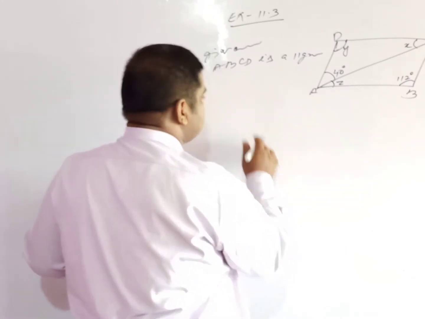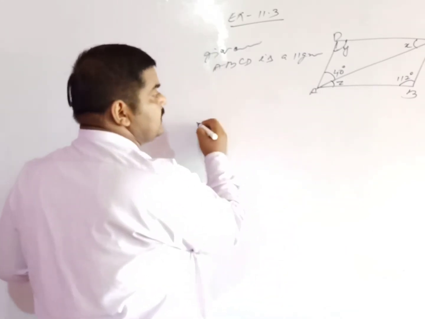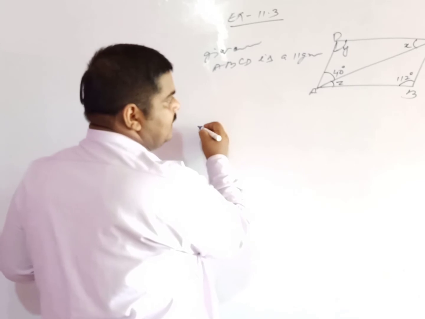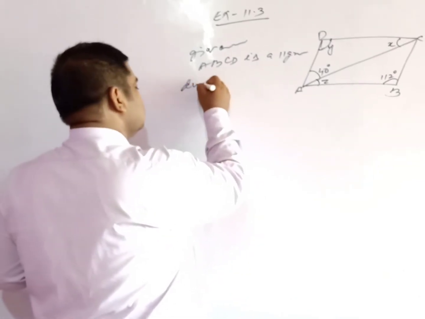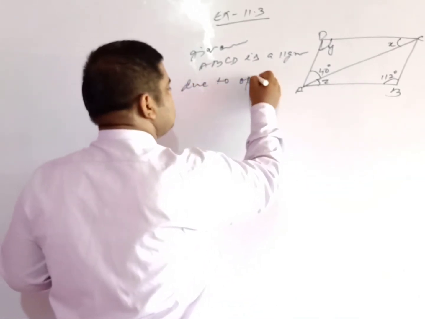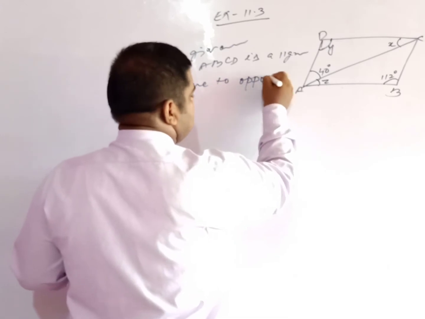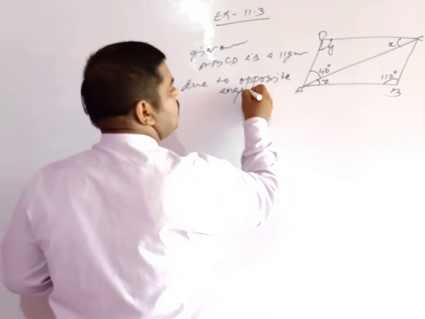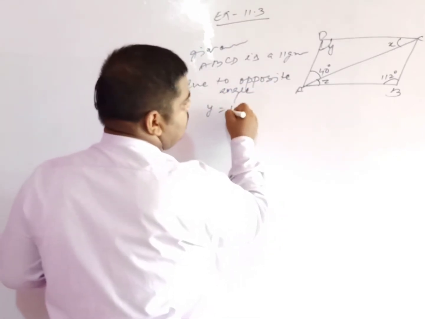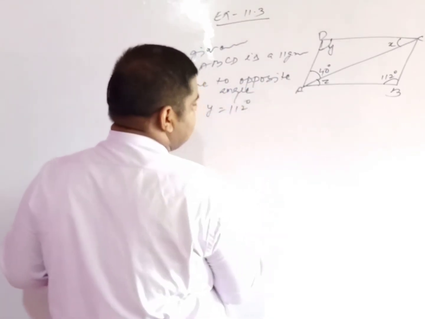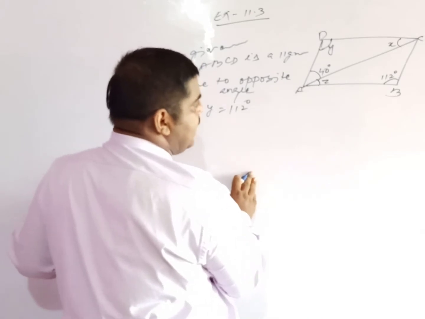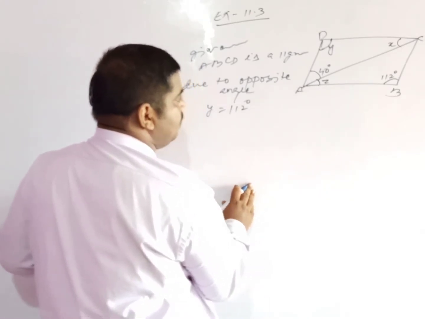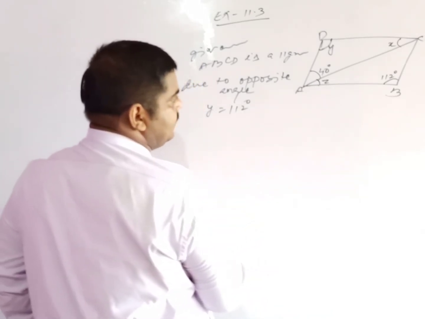And my dear, you know that opposite angles of a parallelogram are equal. Y is equal to 112 degree because opposite angles are equal, so the value of y is 112 degree.